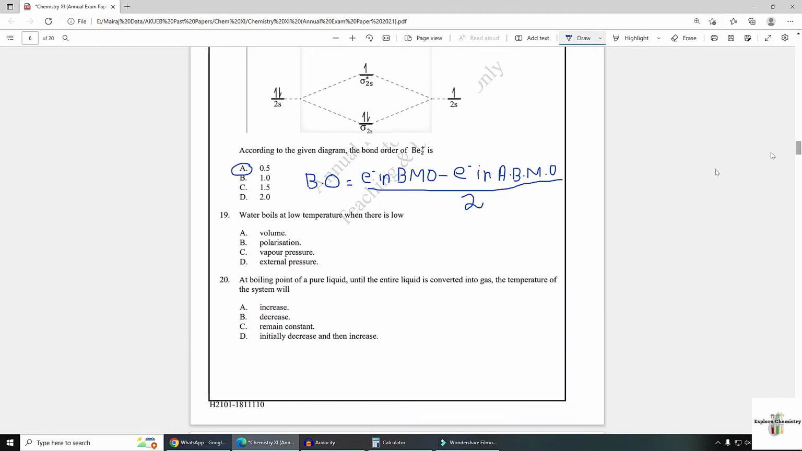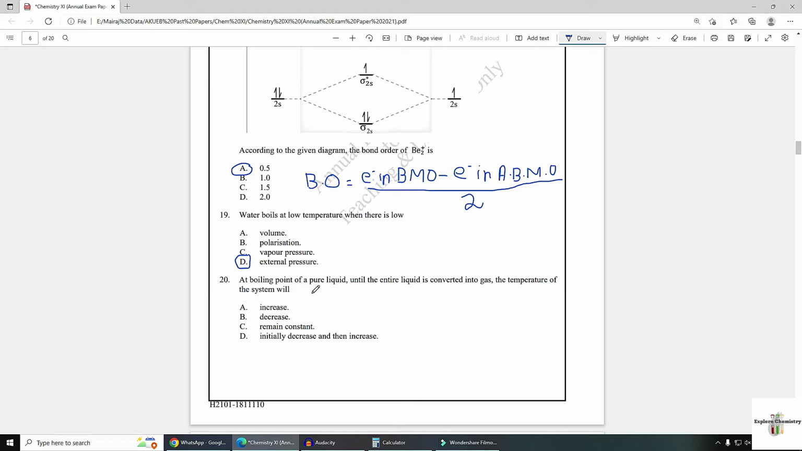Number 19. Water boils at low temperature when there is low external pressure. In mountainous areas where altitude is high, air pressure or external pressure will decrease, due to which the boiling point of water will also decrease.